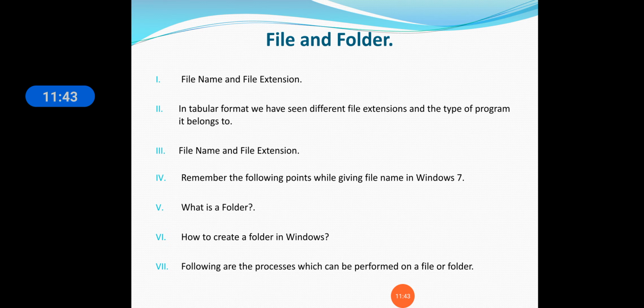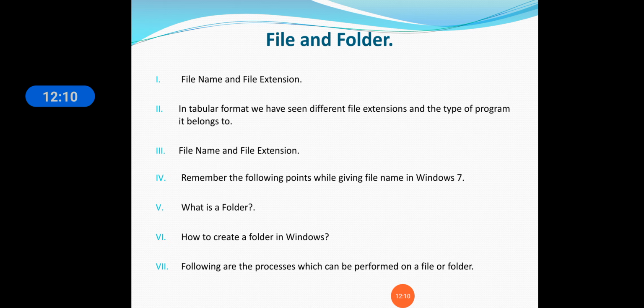We have learned file name and file extension. We have also seen different files and different file extensions in tabular format. Executable files also we have seen. We have also seen the Photoshop file, .psd. So you have to remember these extensions: .txt, .psd, .exe.